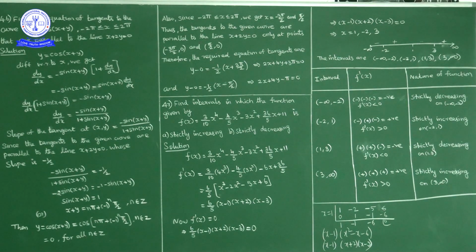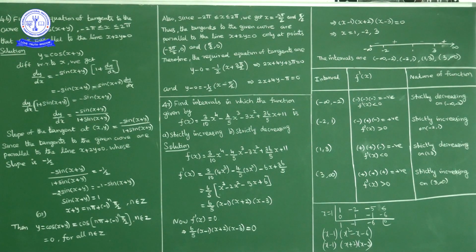Next, the last interval is 3 to infinity. Take an easy number, 4. When x value is 4, 4 minus 1 positive, 4 plus 2 positive, 4 minus 3 also positive. So positive, positive, positive, overall f dash of x is positive. f dash of x positive means f of x is strictly increasing in the interval 3 to infinity.